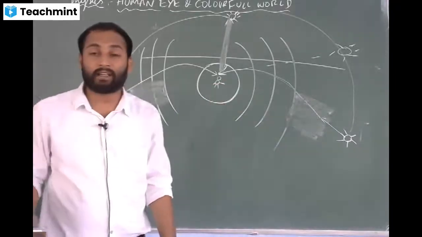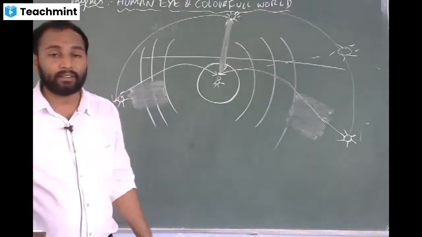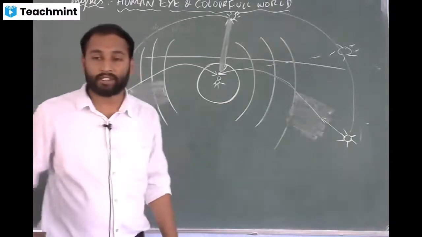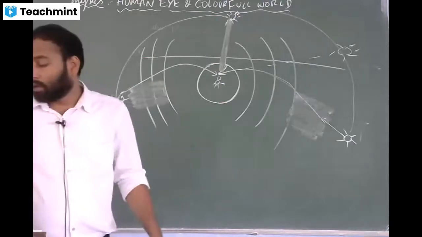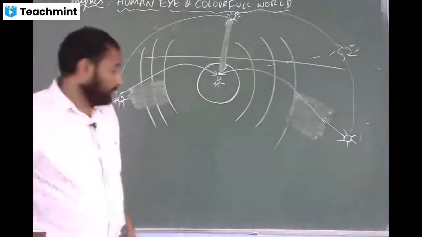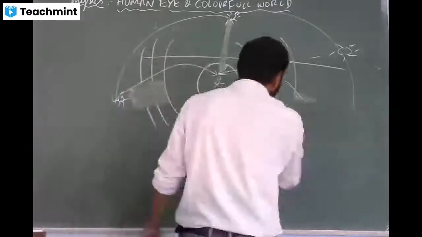So that is why we will be able to see the color of the sky during sunrise as well as sunset as orange or reddish. Understood? Yes, sir. Okay, this ends the chapter Human Eye and Colorful World.